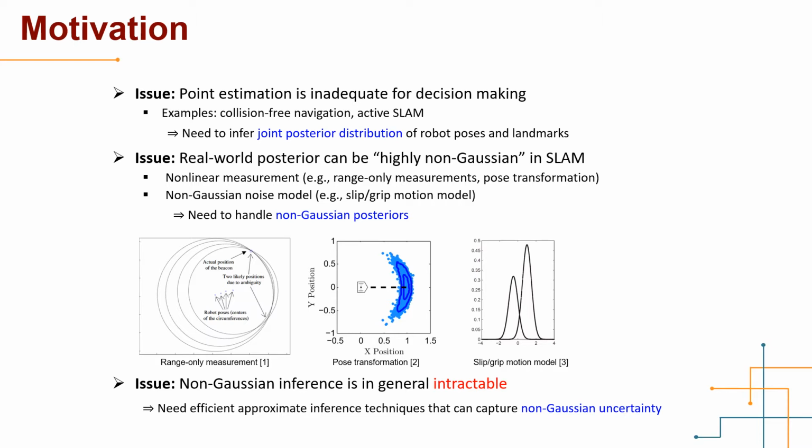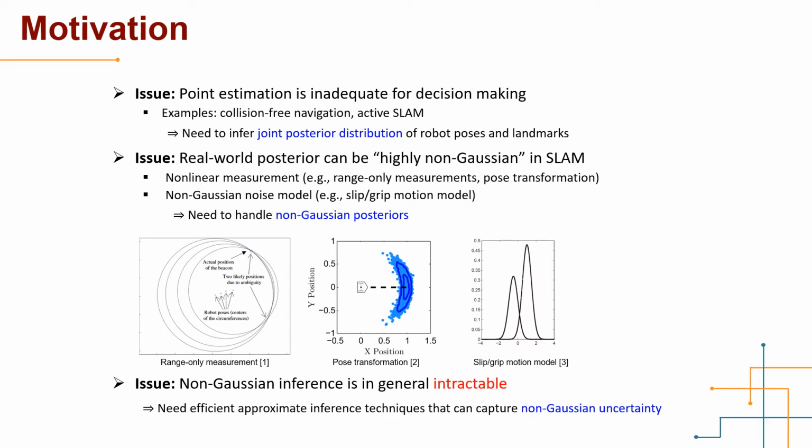The non-Gaussian posterior can arise from nonlinear measurement and non-Gaussian noise models. For instance, the figure on the left-hand side shows a beacon localization problem via range measurements. The intersection of circles incurred by range measurements indicates multiple probable locations of the beacon.